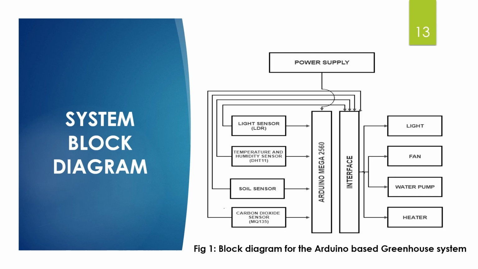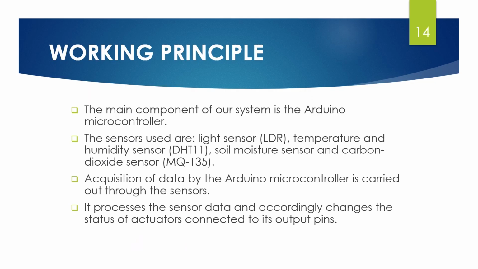Here, as you can see, the light, soil, carbon dioxide, temperature, and humidity sensors are connected to the input pins of the Arduino, and the Arduino, on the basis of the received data through the sensors, regulates the greenhouse parameters with the help of the actuators, that is light, fan, water pump, and heater, which are connected to the output pins. Working principle. The main component of our system is the Arduino microcontroller.